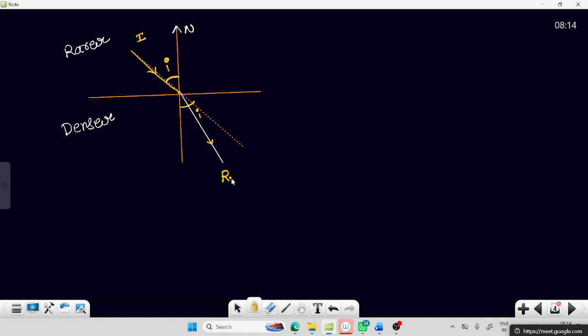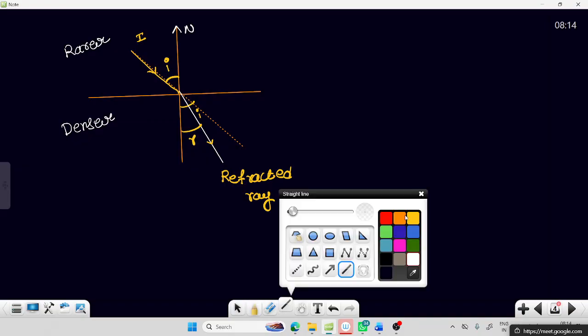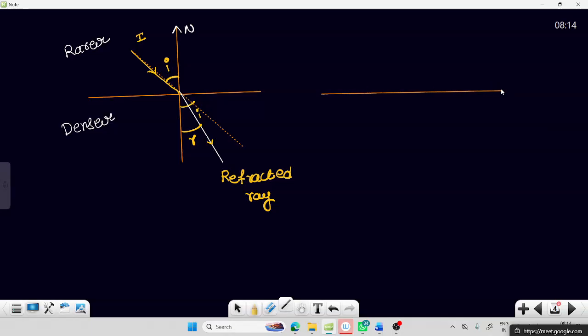So this light ray will move like this. This is my refracted ray now, and this angle we are calling the angle of refraction, R. In this case, what do you observe? When the light ray moves from which medium to which medium? Rarer to denser, the light ray will bend towards the normal. Now, let us consider some other situation.